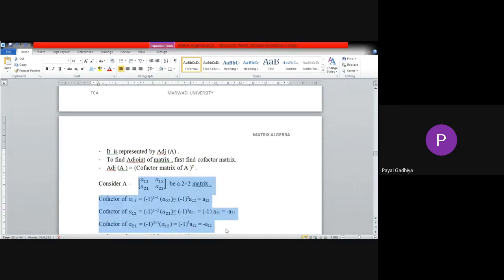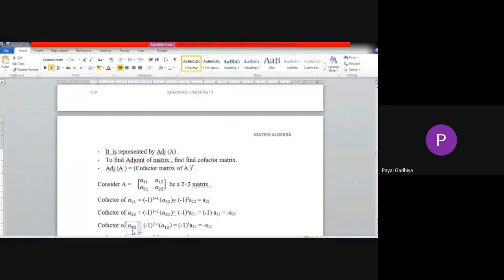Okay, I'm explaining once again. See, if I want to find out cofactor of A21, that means this is 2 and 1. So I will do minus 1 raised to 2 plus 1. Because 2 and 1 are there, I will do minus 1 raised to 2 plus 1. Then I am talking about A21. Therefore, I will hide the row and column of A21. Now A21 is in the second row, first column. So I will hide second row and first column.